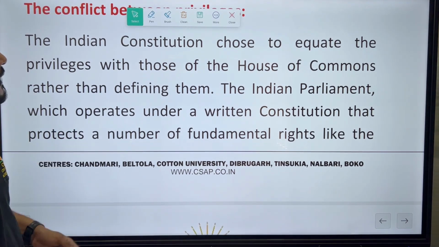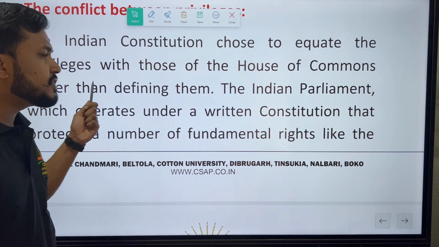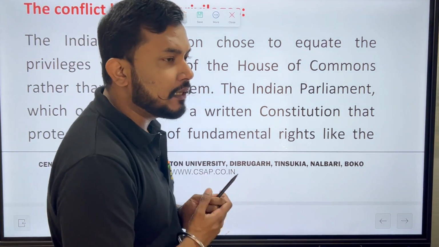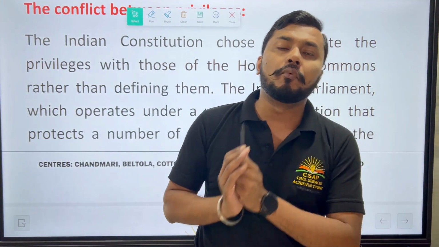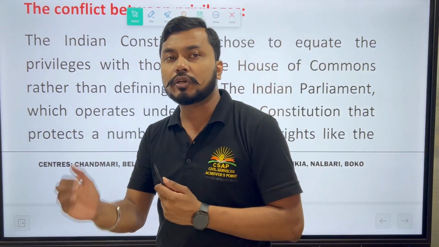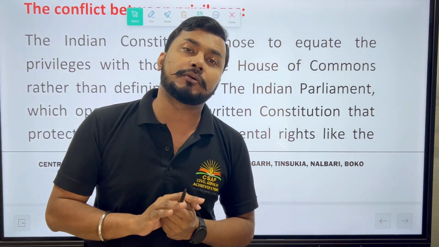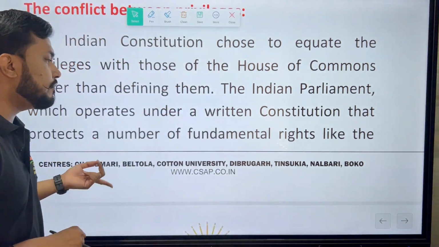First, the conflict is that the privileges of the House of the People are more compared to the House of the Commons. That is, we can see that the Lok Sabha has more powers in comparison to the Rajya Sabha in terms of powers and privileges. That was our first point.